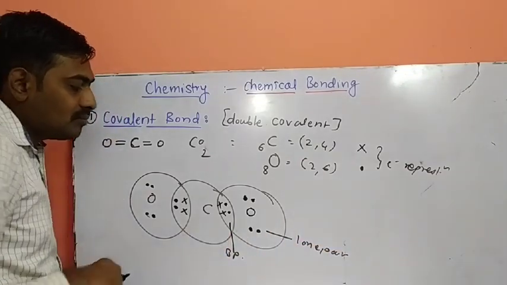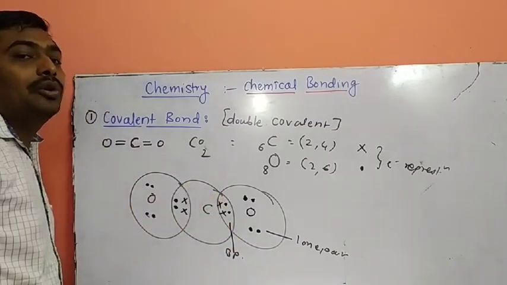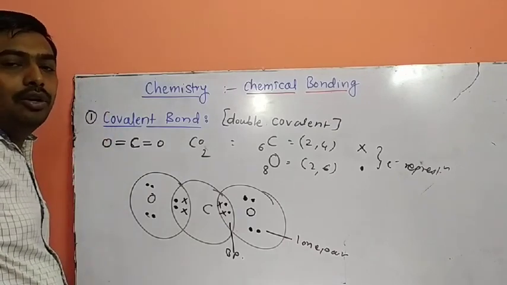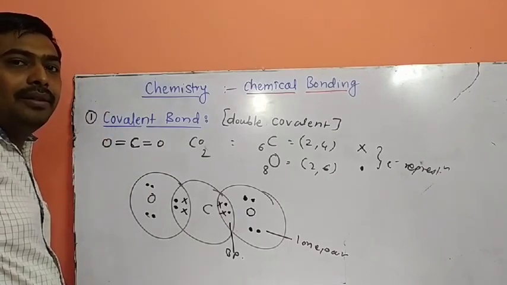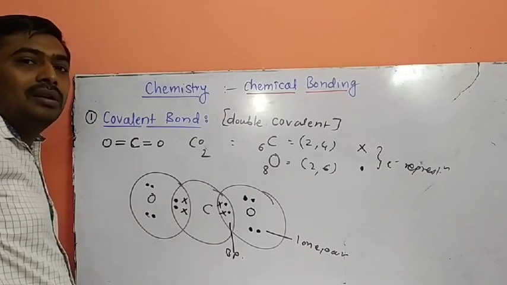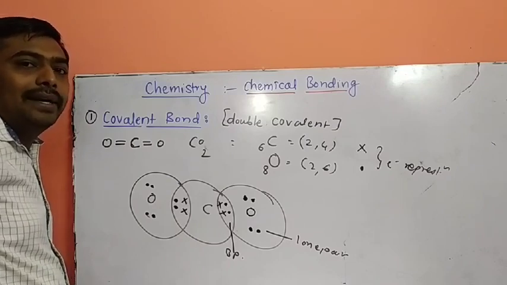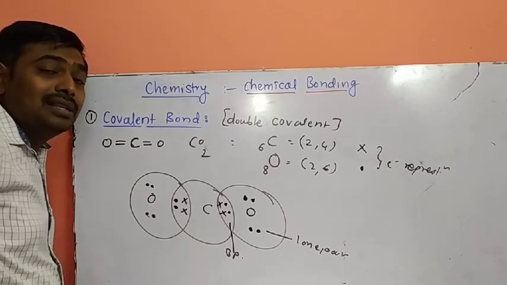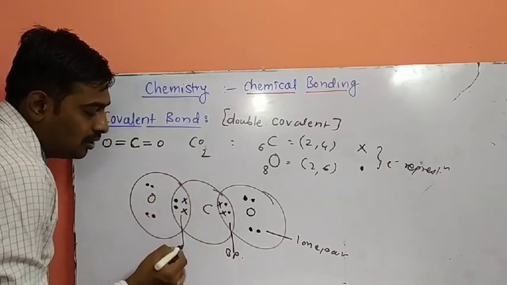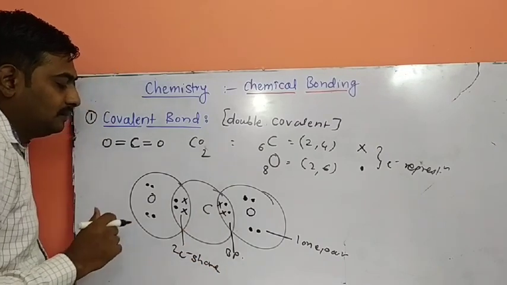See, carbon does not contain a lone pair, only oxygen contains lone pairs. So in the periodic table, electronegative atoms contain lone pairs. Electronegative means fluorine, chlorine, bromine, iodine, oxygen, sulfur. So these atoms contain lone pairs. What is an electronegative atom? The tendency of an atom to attract the electron pair to its shell is called electronegativity. So this is a double covalent bond due to 2 electrons shared. Here also 2 electrons shared.